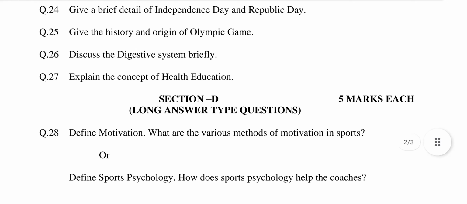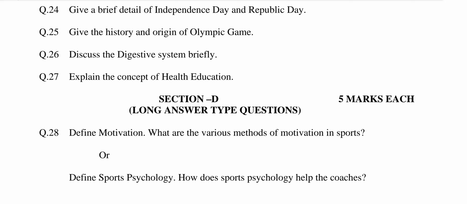Question number 24. Give a brief detail of Independence Day and Republic Day. This question is related to chapter number 7, National Games. The answer may be: first explain Independence Day in detail and then Republic Day in detail.